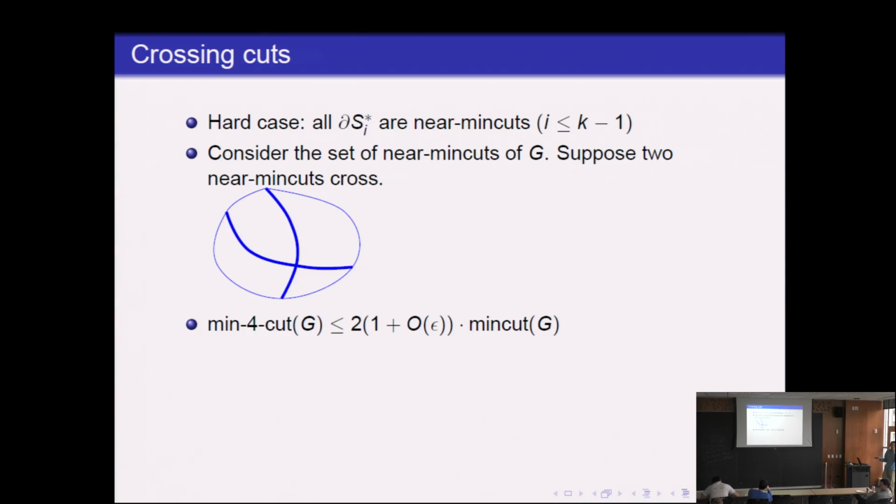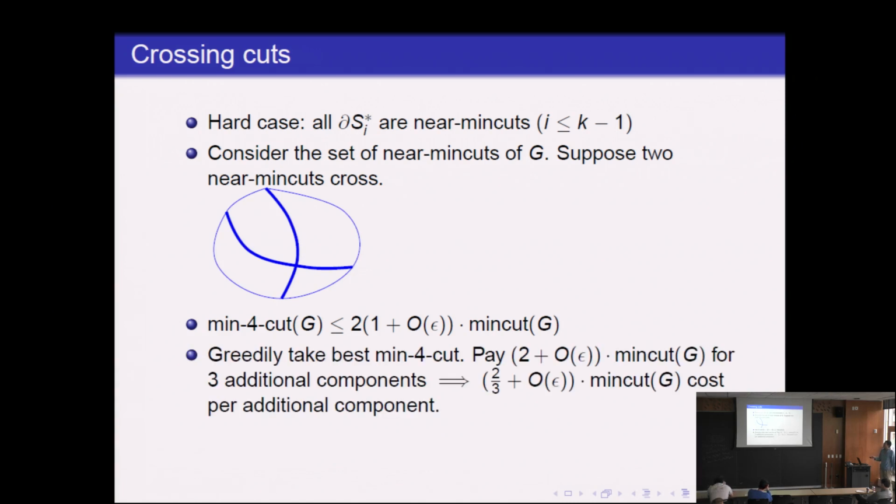Sorry, when you say two min cuts cross, do you just mean that the components they induce intersect? Basically, yes. It's not like they share a perpendicular or anything. When you take two cuts, you get components. Basically, they produce 4 components instead of 3, which is why here we do min 4 cuts.